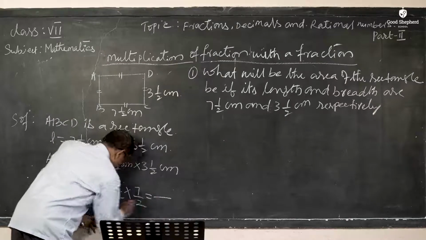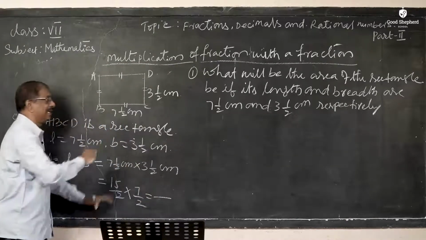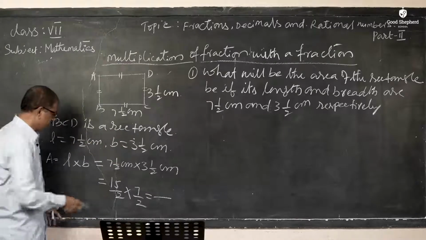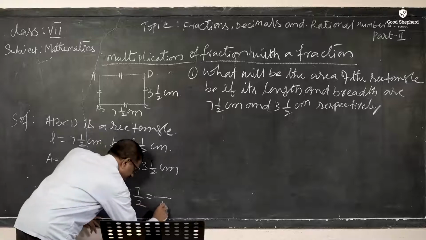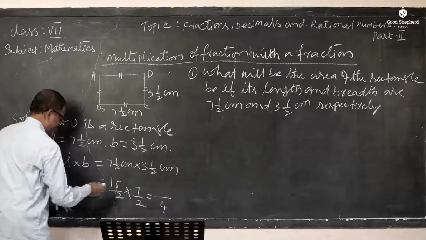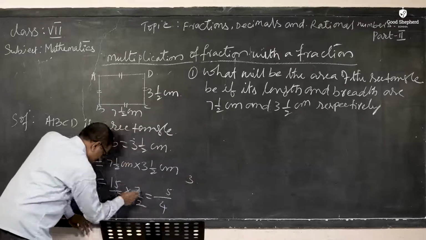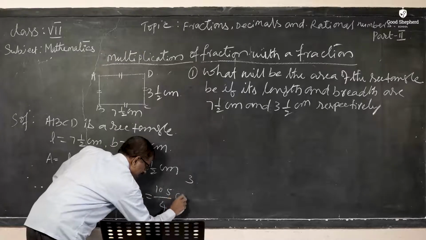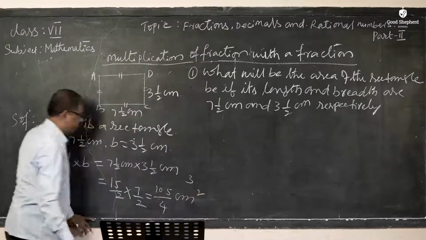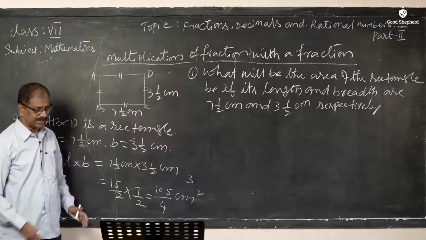Now both are made into fractions, and we multiply. We are multiplying a fraction by a fraction, so first multiply the numerators, then the denominators. 2 twos are 4, write it here. Now 15 sevens: 7 fives are 35, 3 carry. 7 ones are 7, 7 plus 3 is 10. So I got 105. The unit is centimeters square. So the area of the rectangle is 105/4 centimeters square.